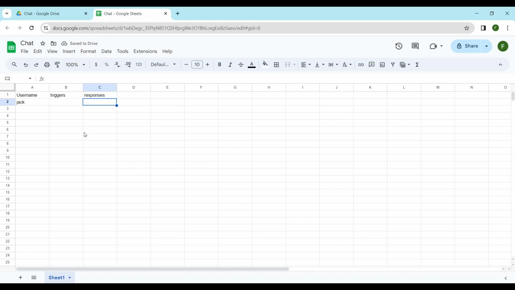Now let's add the triggers. For example, to have a program like the one I just showed you, I ordered it to respond to the combination of words, "Is this?" So some part of the message entered by the user has to contain, "Is this?" for the first trigger to work.